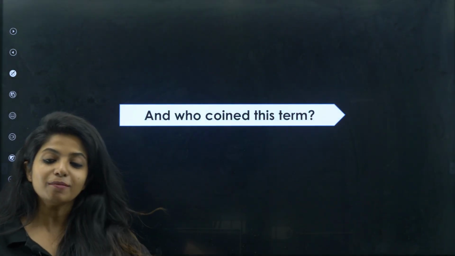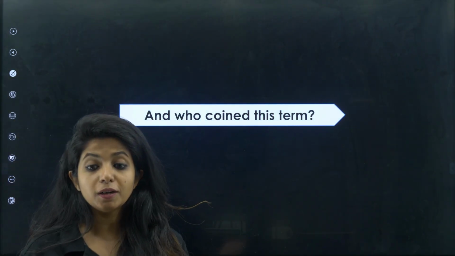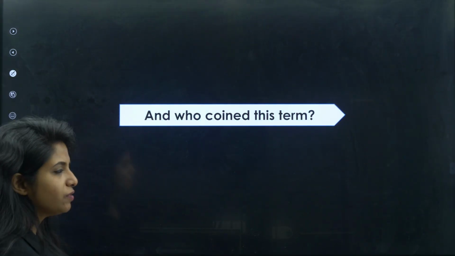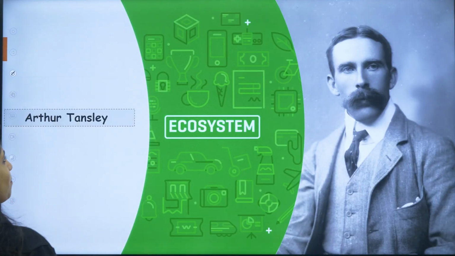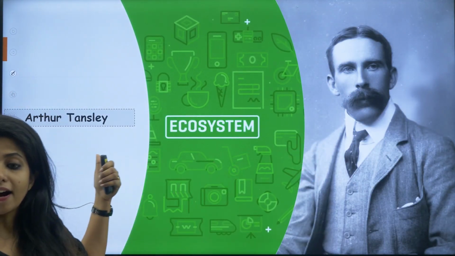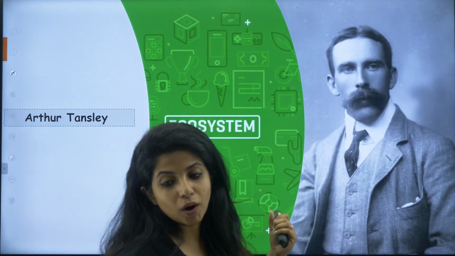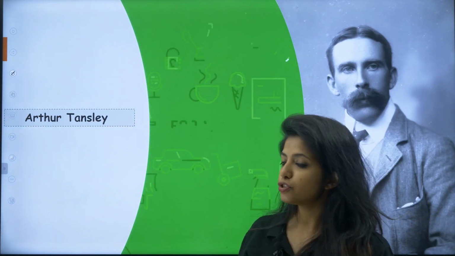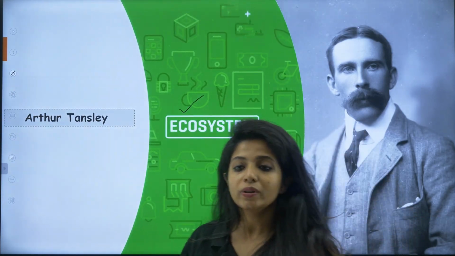Now comes the question: who coined this particular term, ecosystem? And should we remember it? It will be really good if you remember it. The name of the person who coined the term ecosystem is Arthur Tansley. He was the person who coined the term ecosystem.